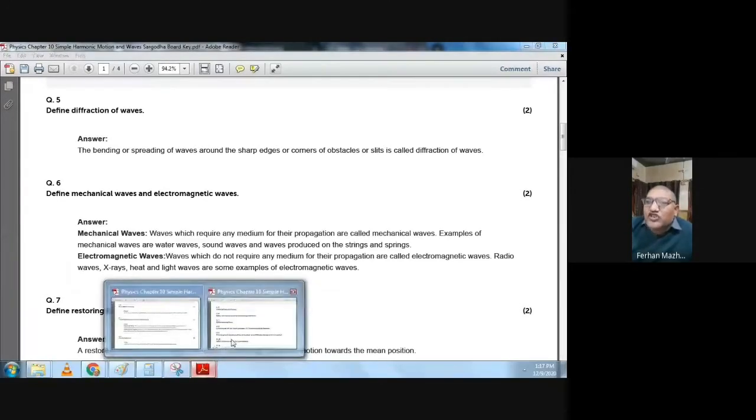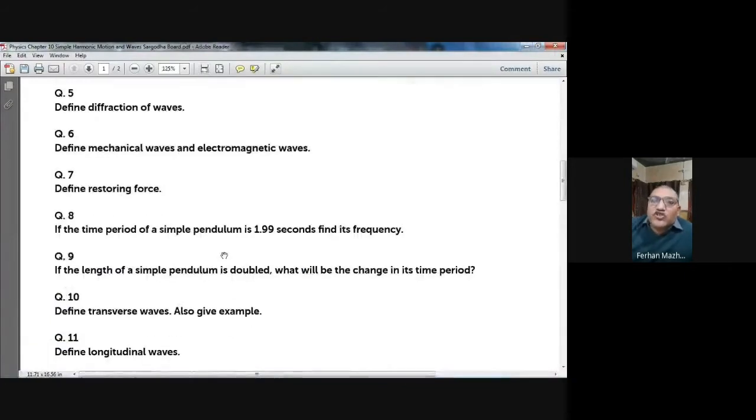The next question on your screen. Define mechanical waves and electromagnetic waves. You see, mechanical waves are those waves which require a medium for their propagation, and electromagnetic waves are those waves which do not require a medium for their propagation.